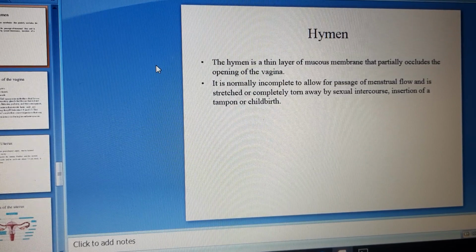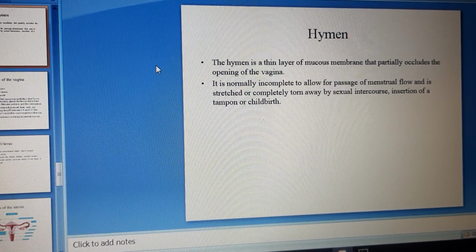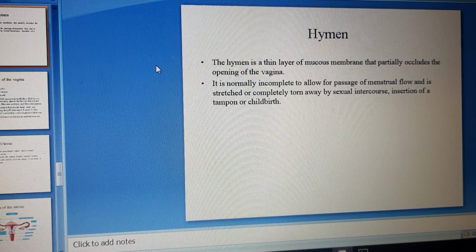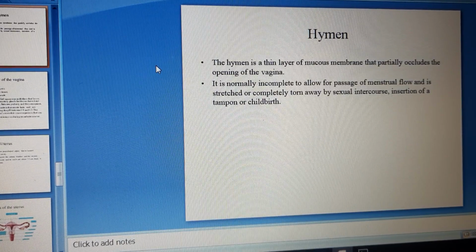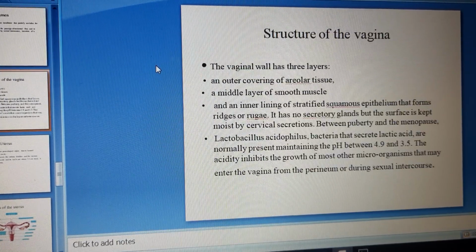Next one is the hymen. The hymen is a thin layer of mucous membrane that partially occludes the opening of the vagina. It is normally incomplete to allow for passage of menstrual flow and is stretched or completely torn away by sexual intercourse, insertion of a tampon or childbirth.